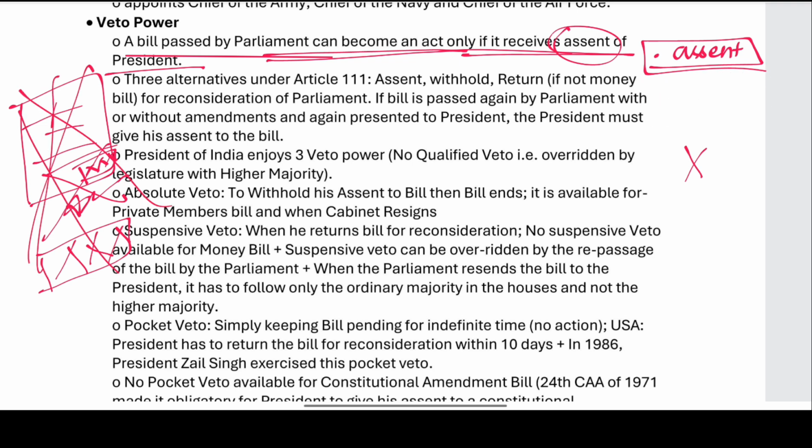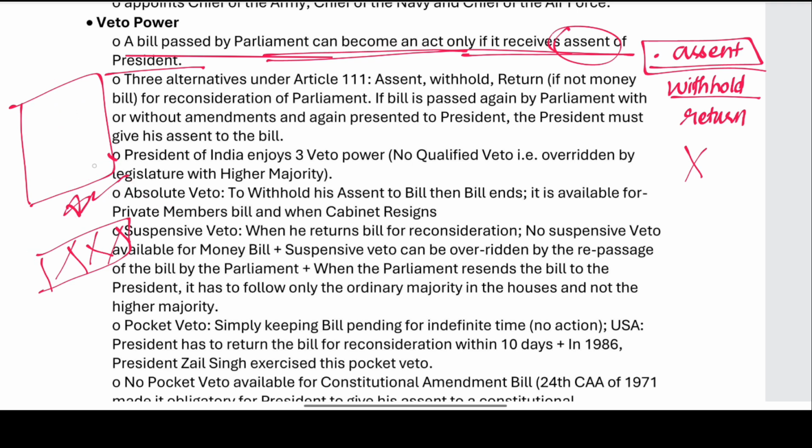That is what we call a withhold. Right. He is returning. When the bill is presented, he is doubtful, so he returns the bill, if not a money bill, for reconsideration of the Parliament.